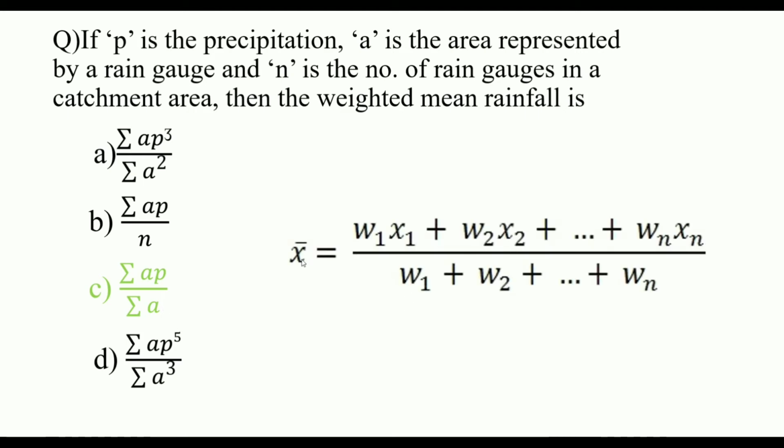X bar means here the mean rainfall. W1 X1: W1 is the area, X1 is the precipitation at the first rain gauge. W2 is the area covered by the second rain gauge, X2 is the rainfall at the second rain gauge, and so on. Wn is the area covered by the nth rain gauge, and Xn is the rainfall at the nth rain gauge, by the sum of the areas W1 plus W2 plus W3 plus dash Wn. Answer is sigma AP by sigma A.